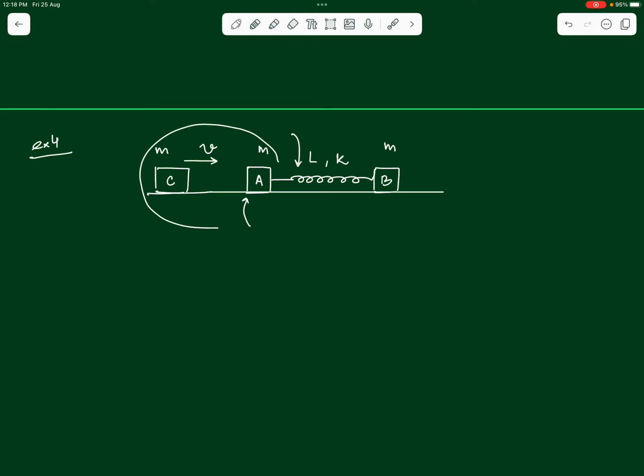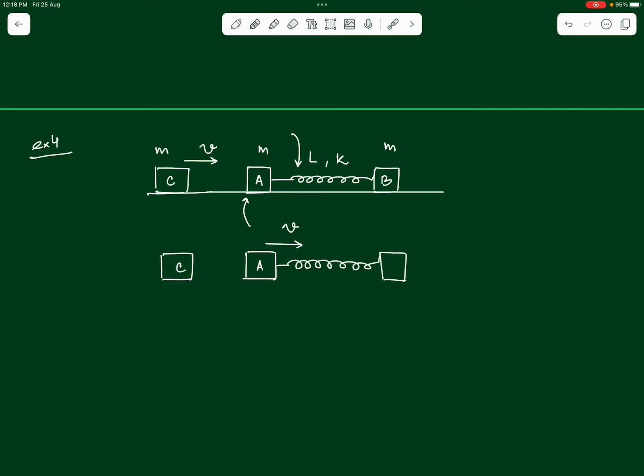So, if we consider A and C as a system of two colliding bodies being identical in masses, can we say they will interchange their velocities? So, soon after collision what will happen? C will come to rest, whereas A will acquire the velocity of C, which is V towards right. So, A will start moving towards right with a velocity V, and what will happen as a result of that?